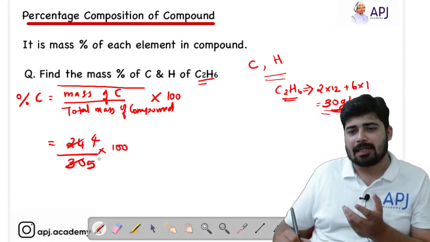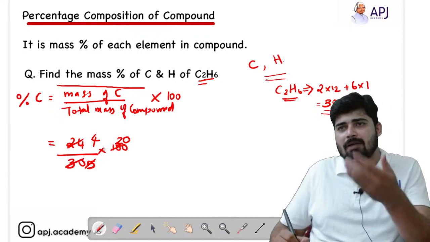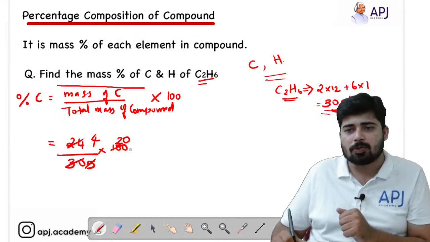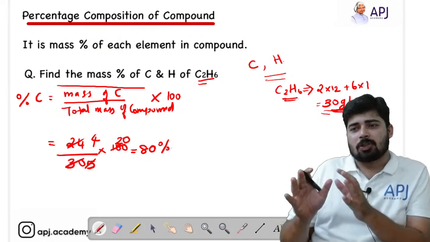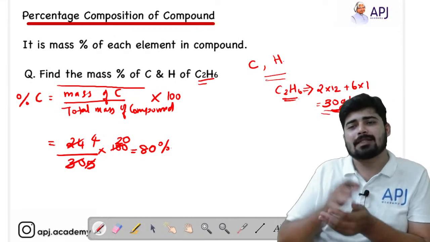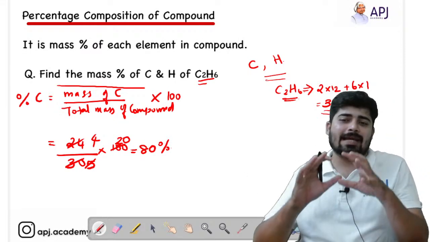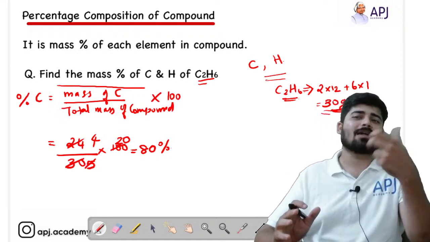With 6 you will be getting 5, and 5 and 100 you can cancel it by 20. Okay, because 5 into 20 is 100. So 4 into 20 means 80%. What does that mean? In the total mass of C2H6, the contribution of carbon is 80%. That means 80% of the mass of C2H6 is coming from carbon.